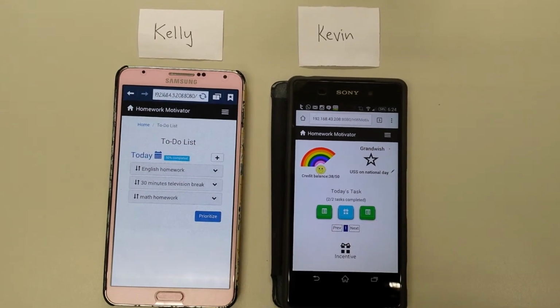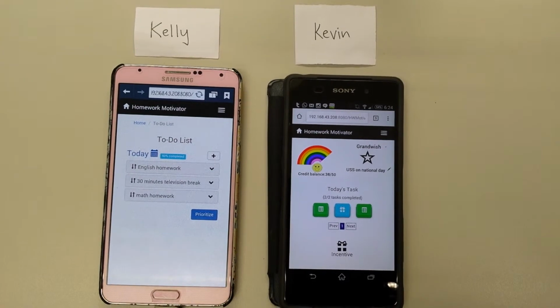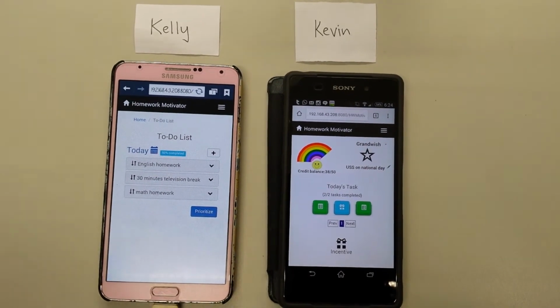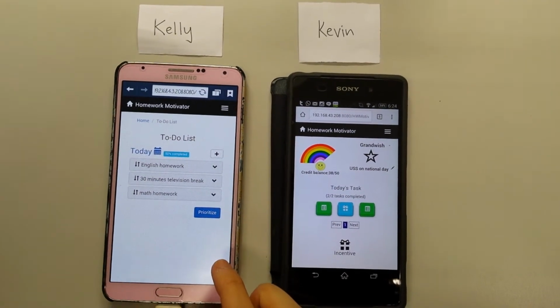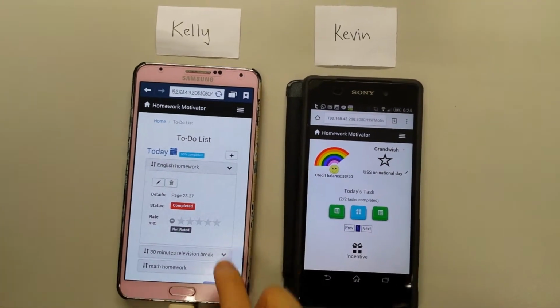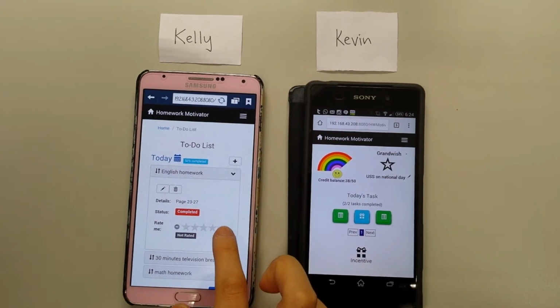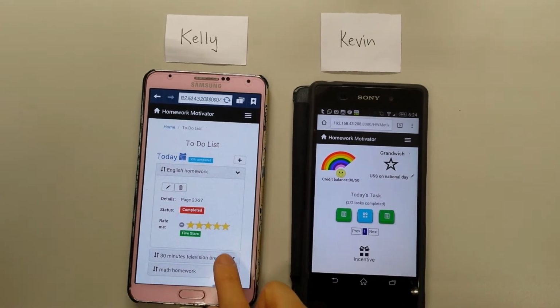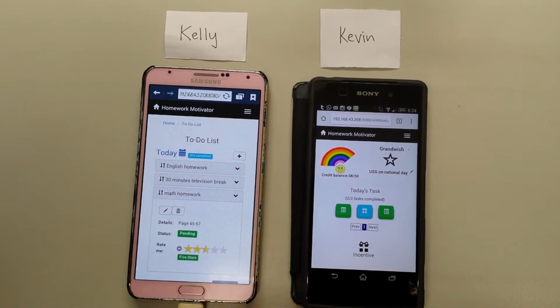Before dinner, Kelly decides to check Kevin's homework and rates the individual tasks by awarding stars according to the quality of homework completed. Kelly is happy with Kevin's work and gives him 5 stars for all tasks for the day.